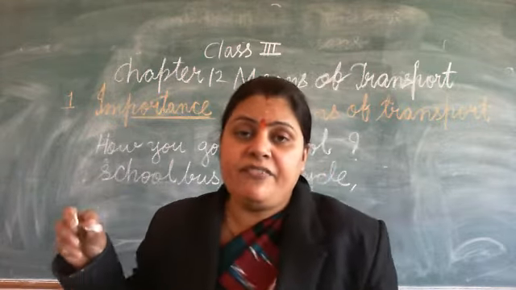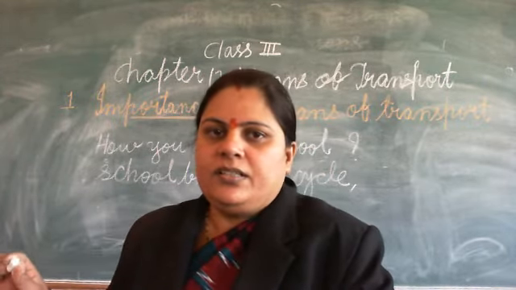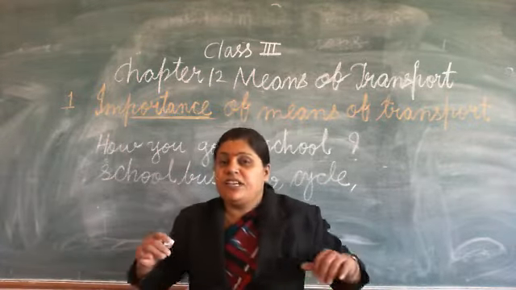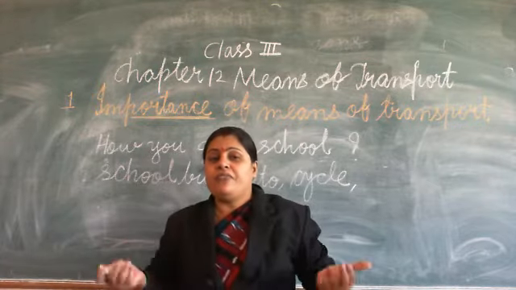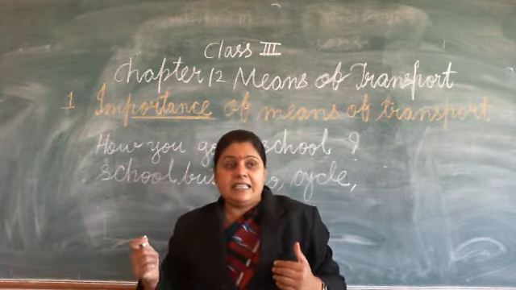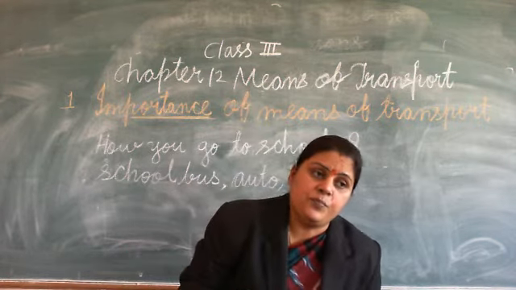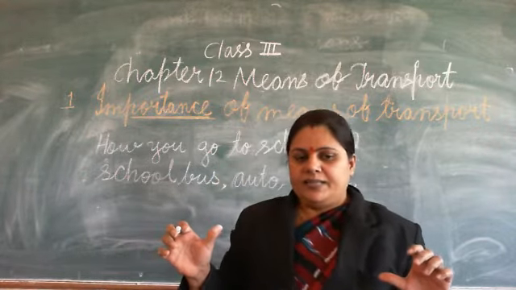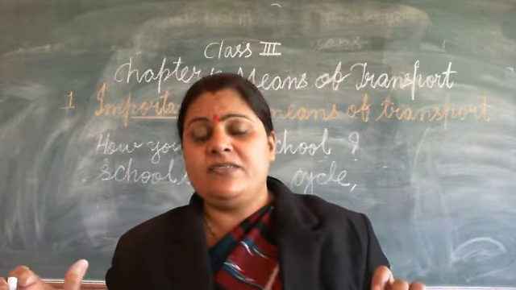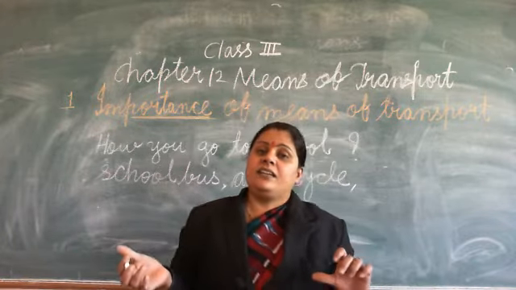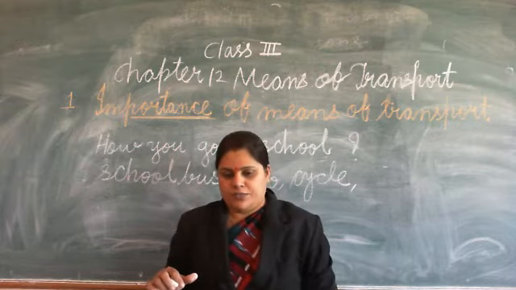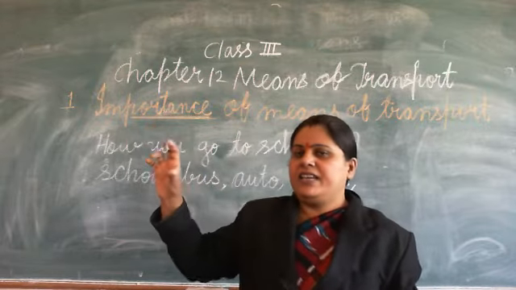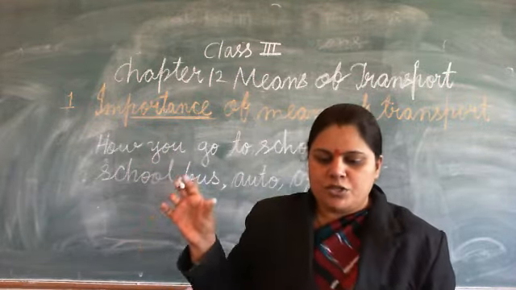Right? So there are several ways to come to school. There are different kinds of ways. We can use bus, we can use auto. If our parents allow us, we can come by cycle or bicycle, or if we have a bike or scooty, and we are a mature person, an adult person, we can come to school by bike or scooty also, right? So there are various ways to come to school.